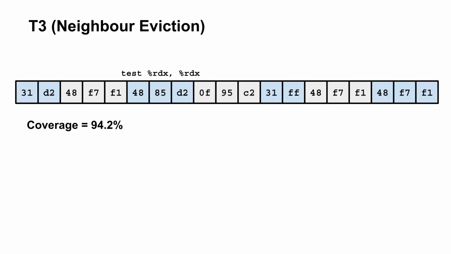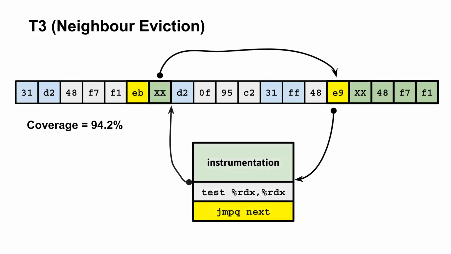The final tactic is T3, otherwise known as neighbor eviction, and this tactic is designed to boost coverage at the cost of a more complicated setup. The basic idea is that instead of modifying the patch location, we will set up a pun jump inside a neighboring instruction. Next, we will connect the pun jump to a short jump from the patch location, effectively setting up a double jump to the trampoline.